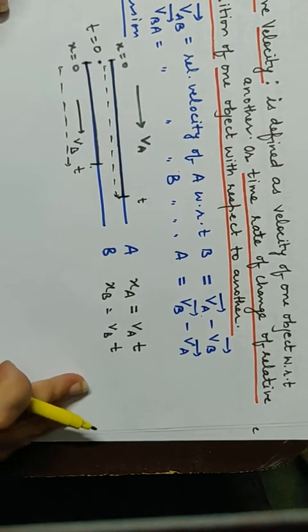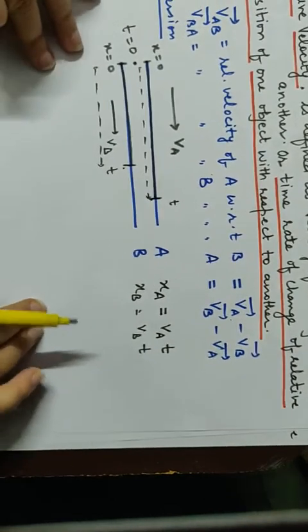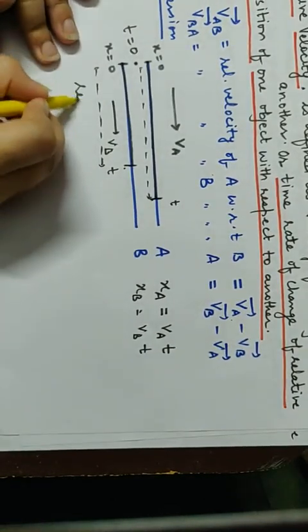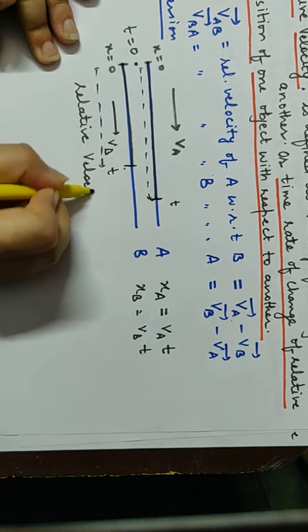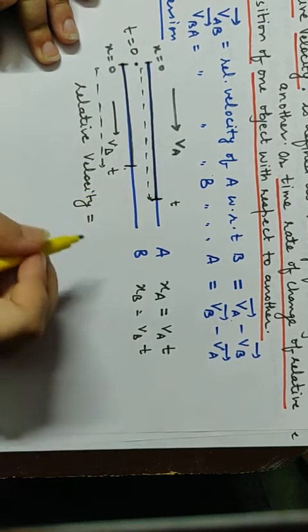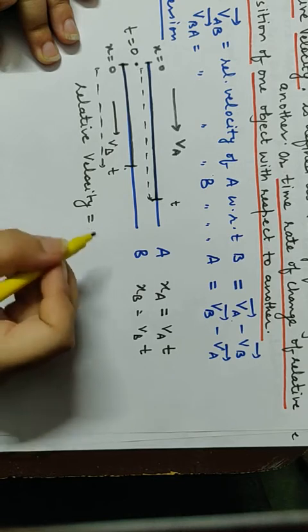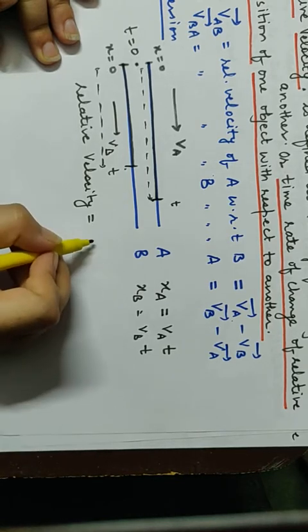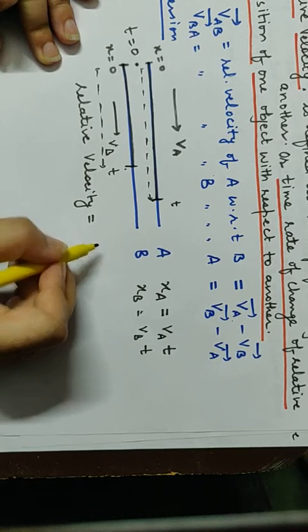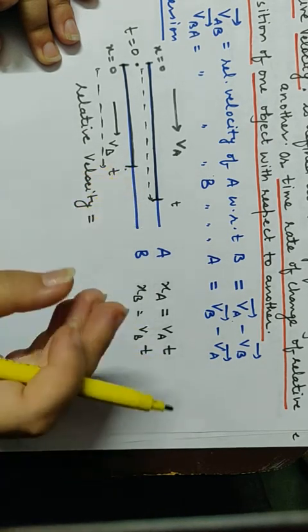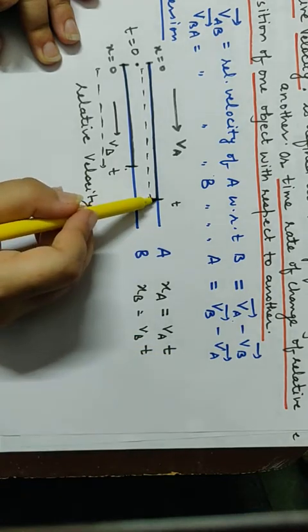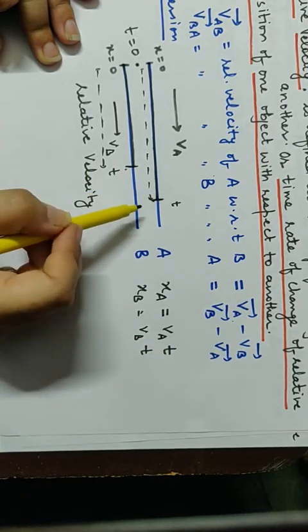Now again I need to find out the relative velocity. What is relative velocity then? Relative velocity means subtraction of distance. How can I subtract the distances? Final minus initial, right? Who is the observer? B. It should be placed after a minus sign. Who was the person whose motion I was noting down?